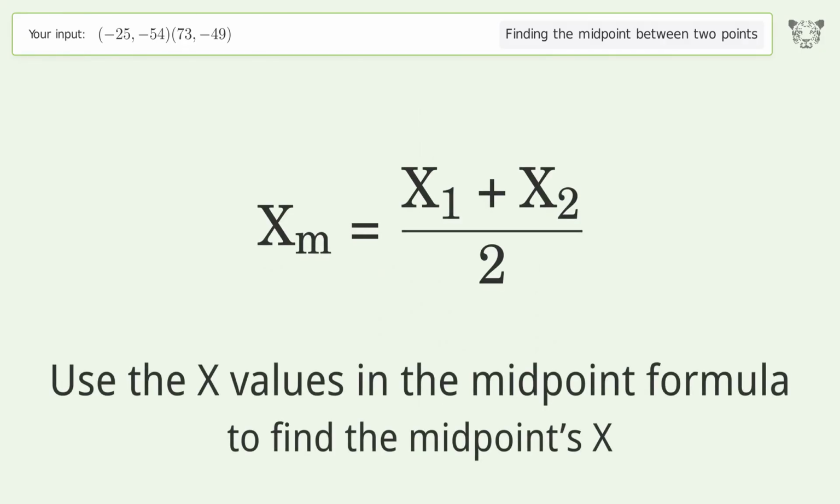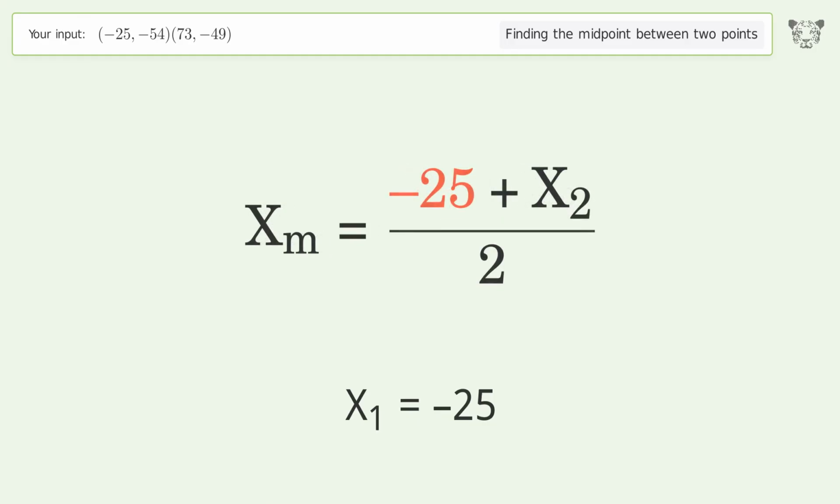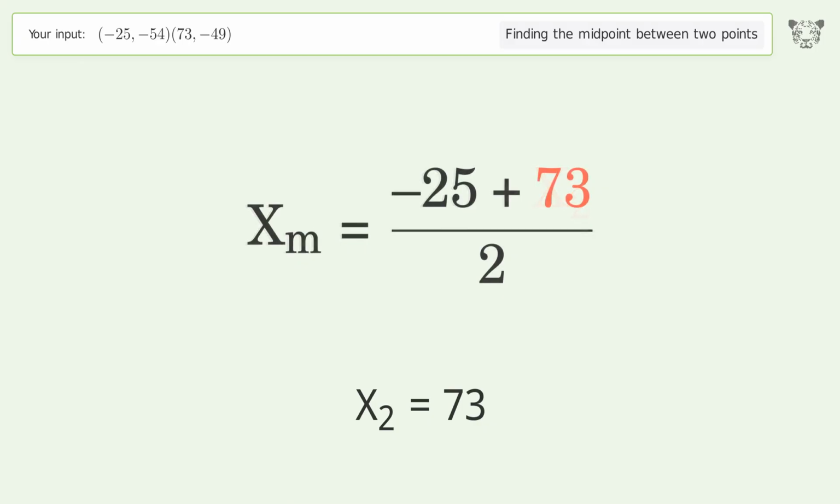Use the x values in the midpoint formula to find the midpoint's x. x1 equals negative 25. x2 equals 73. Simplify the arithmetic.